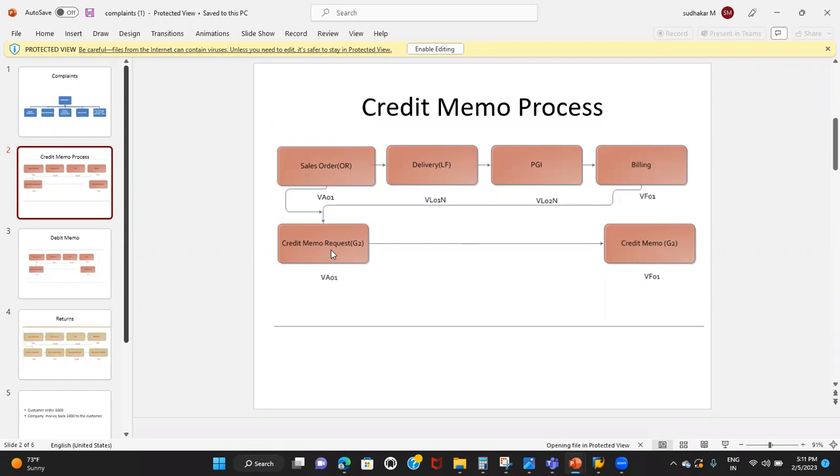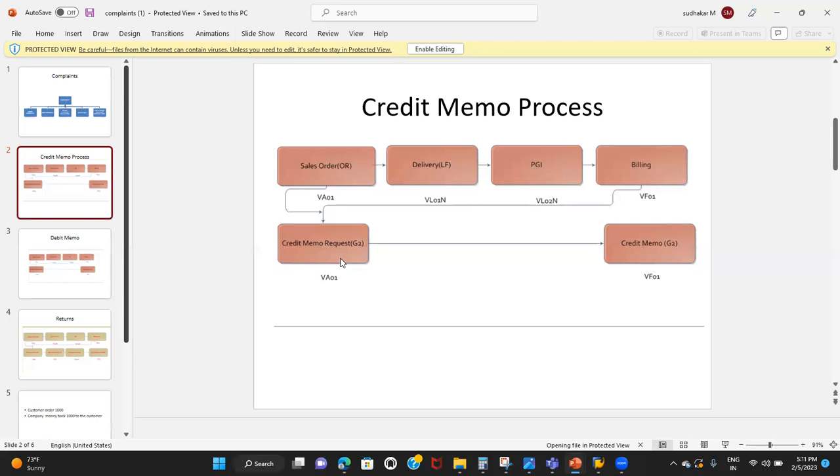First, we need to create the request. Credit memo request is a sales document. Just remember this. It is a kind of sales order only. It is a sales document which can be created with reference to a sales order, or we can take the reference of a billing document. Either of these two, nothing wrong in that. We'll take the reference of the sales order or billing document, then we'll create the credit memo request.